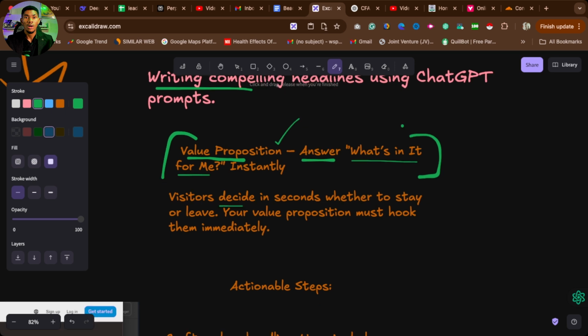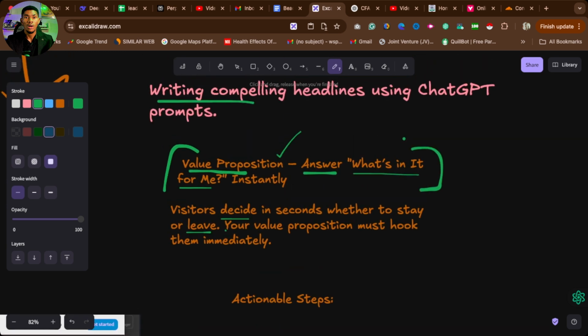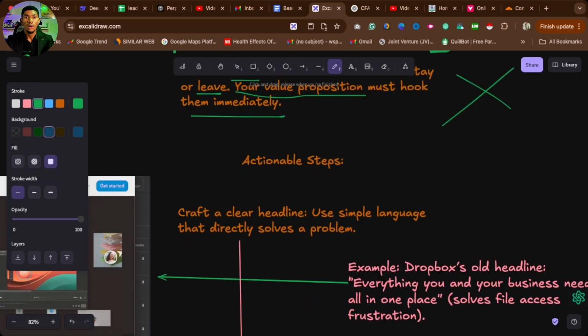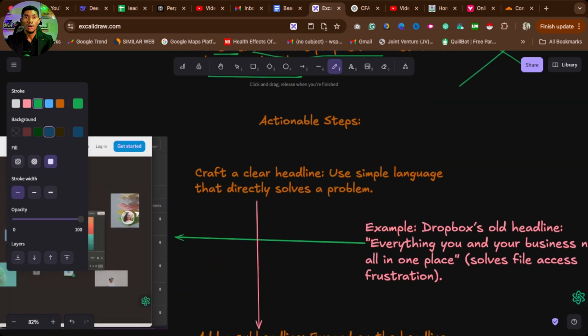Visitors decide in seconds whether they want to stay with you or leave you. Whether you like it or not, your value proposition must hook them immediately. Without that, it simply means you are not going to get them to buy from you. That is the reason why your value proposition in your headline is one of the most important aspects of your landing page. But how do we fix this? Let me show you how to do this. I have some actionable steps to guide you.